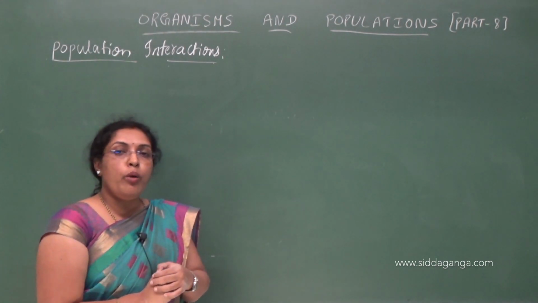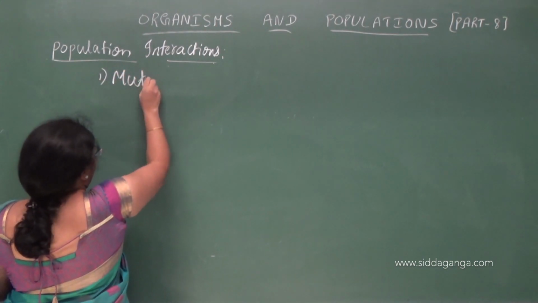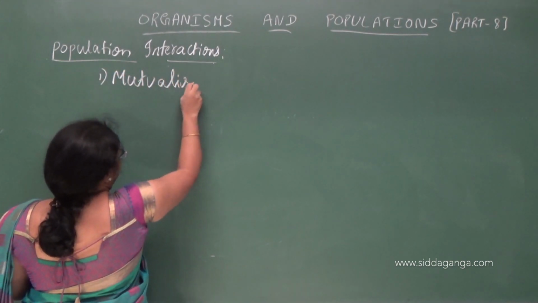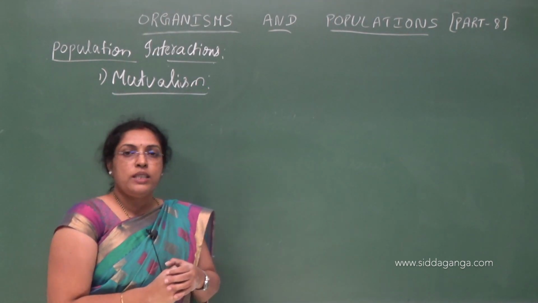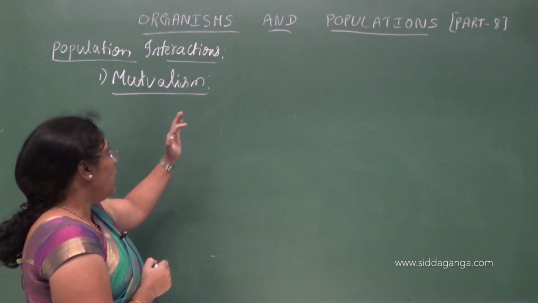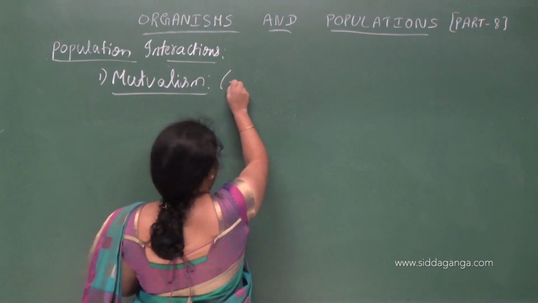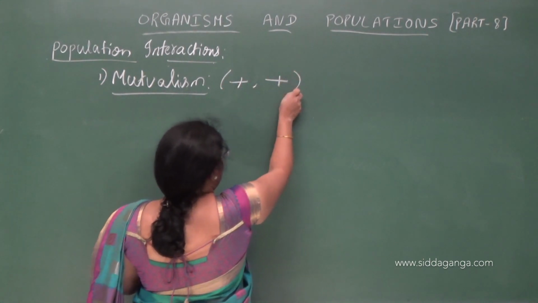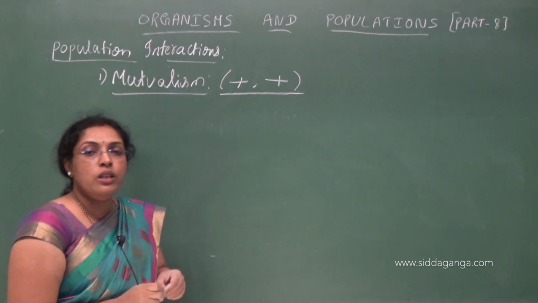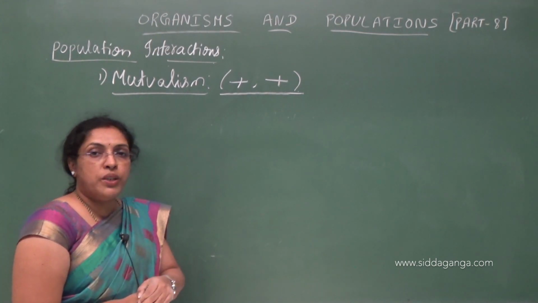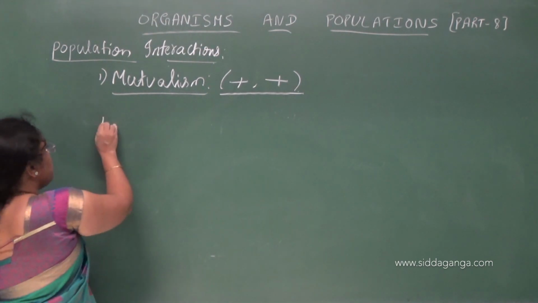We are left with one more population interaction, that is mutualism. It is a type of symbiosis in which both the species are benefited. It is a type of biological interaction in which both the species are benefited. Understood?